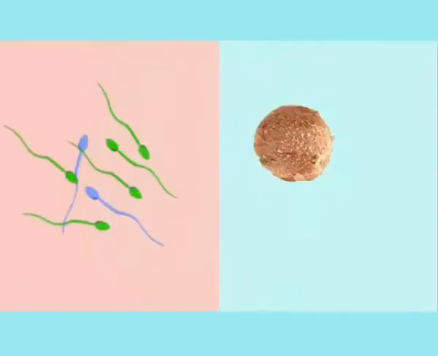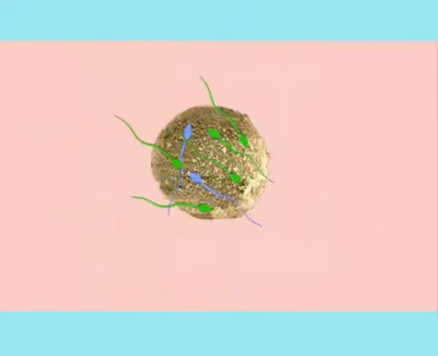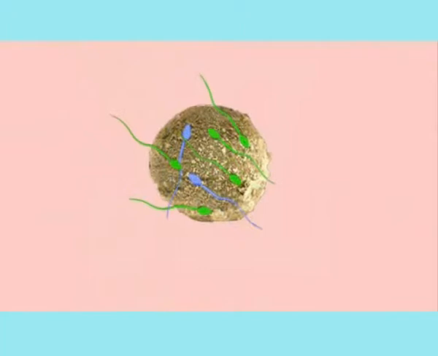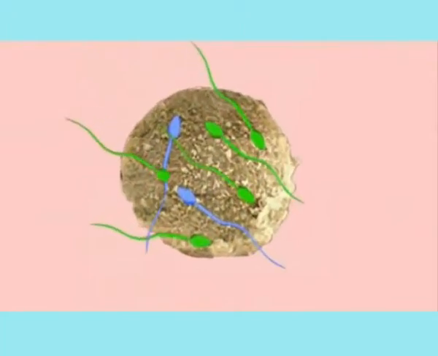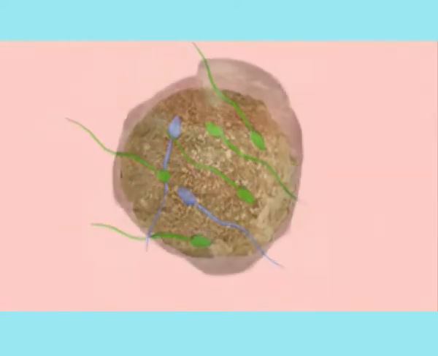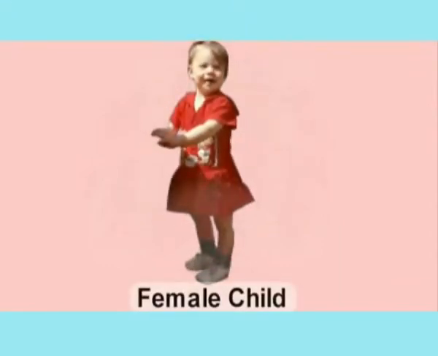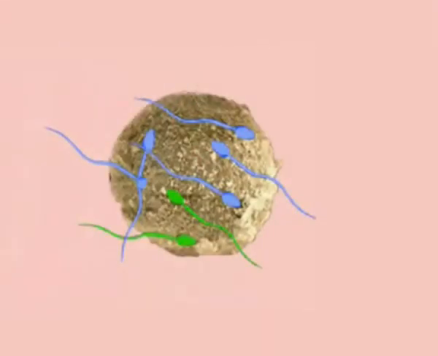After fusion of the male and female gametes, the zygote would carry either XX or XY, depending on the sperm that fertilizes the ovum. The zygote formed by fusing with the sperm carrying X chromosome will have XX chromosomes and develops into a female baby. But if a sperm carrying Y chromosome fertilizes the ovum, the zygote would have XY chromosomes and develops into a male baby.